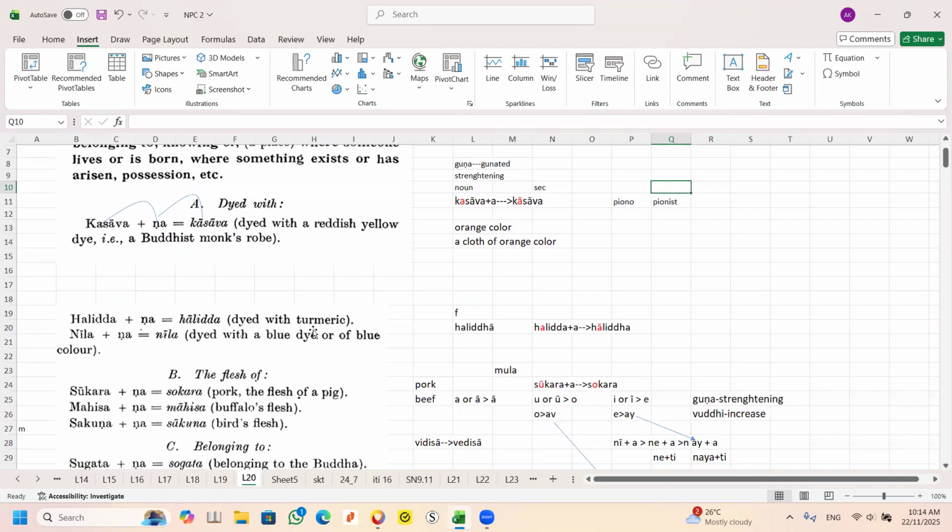So we go to the next one. If you look at this word haliddā, haliddā is a feminine noun. Technically, it's a long ā here. A long ā. There is because your example here is a short one. Can you see?